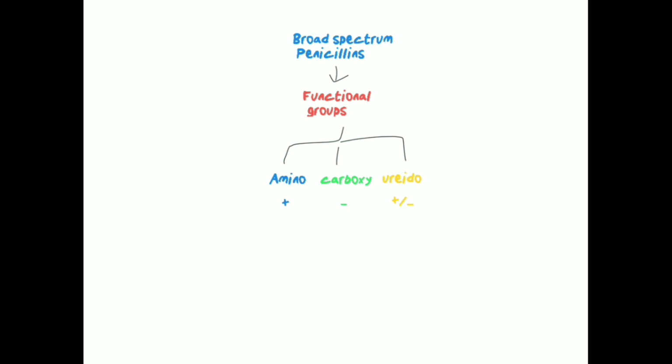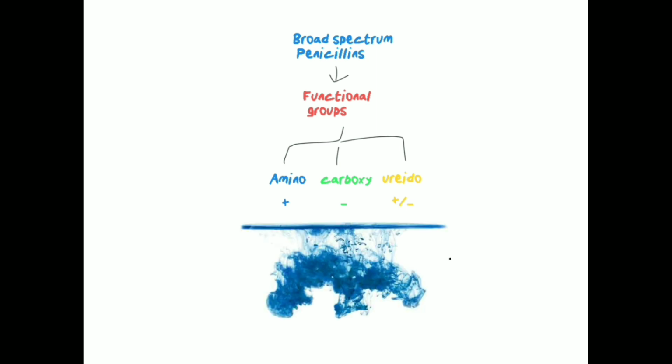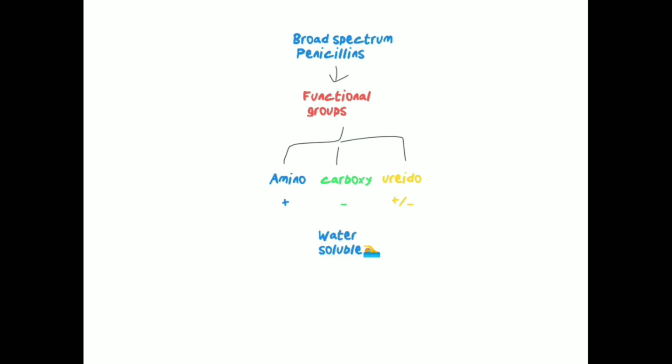Since we are adding charges to the penicillin G structure, we are making it ionized. Since it is ionized, it is now more water soluble. If it is water soluble, it can penetrate the gram-negative cell wall. Out of these three, amino, carboxy and ureido groups, since the ureido group has both positive and negative charges, it is more water soluble and has maximum action on gram-negative organisms.